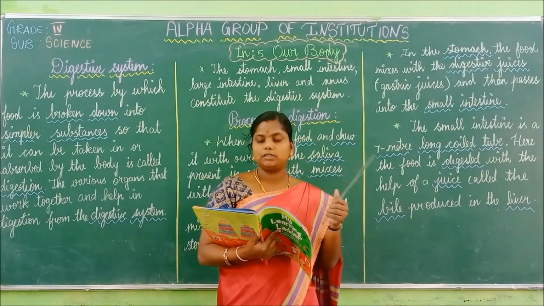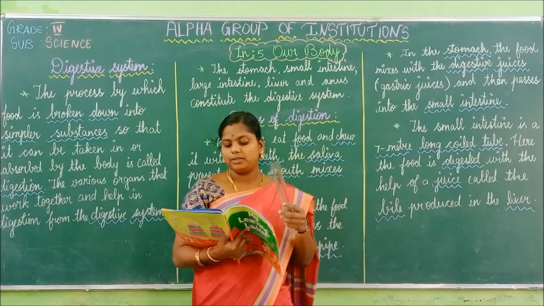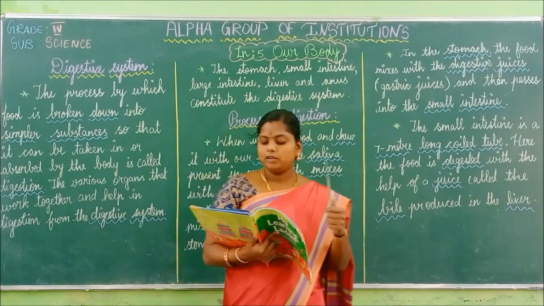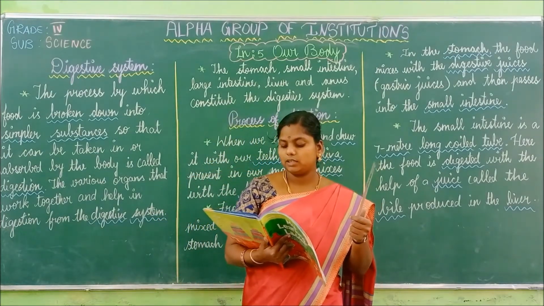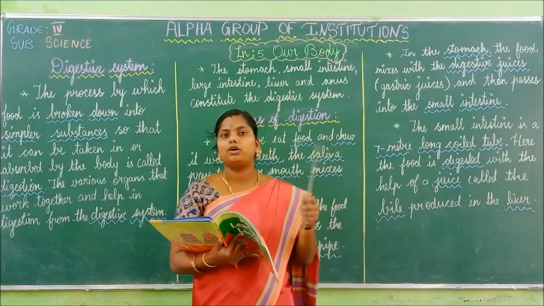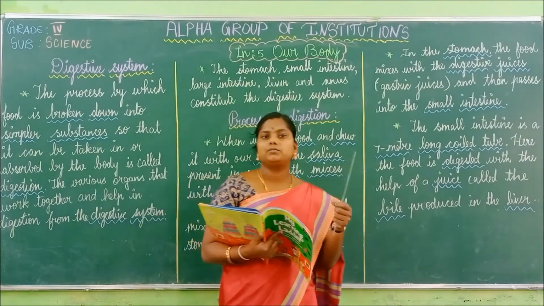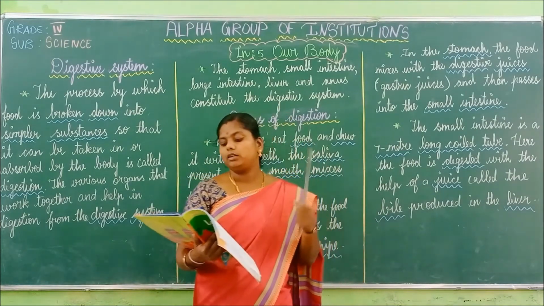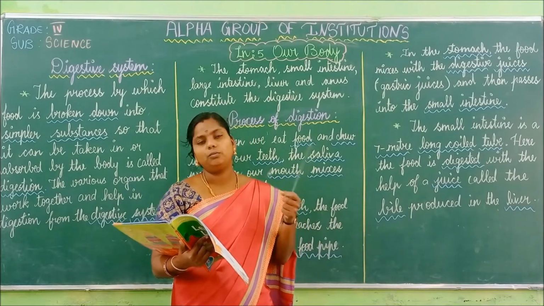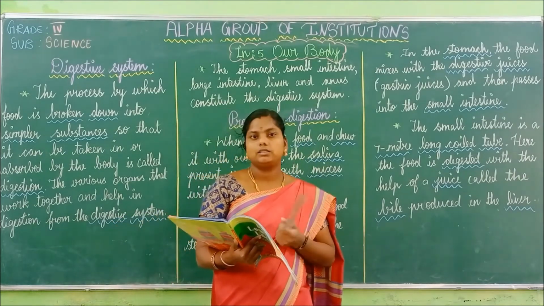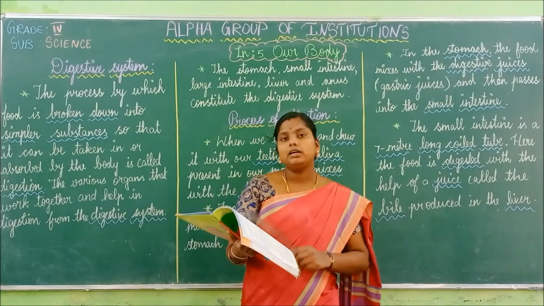The circulatory system includes the heart, blood vessels and blood. The heart pumps blood through blood vessels to different parts of the body. So here the heart pumps blood to the different parts of the body through blood vessels. Is it clear, children? Next one, the heart.